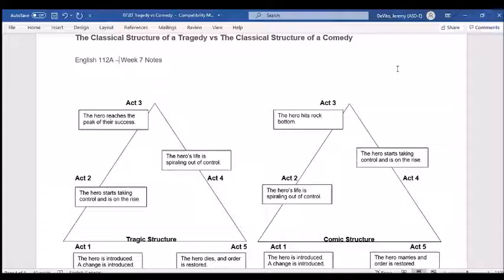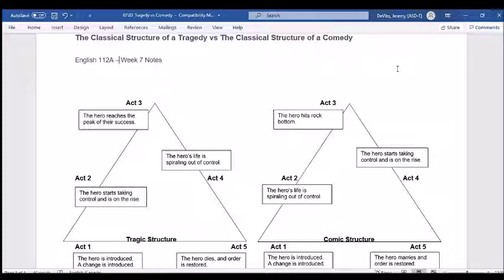Okay, guys, so I want to take a little bit of time to just talk about the structure of a tragedy and a comedy, a classical tragedy and a comedy, which is like if we think back to Shakespeare and the way that he wrote plays. And the reason why we want to look at the way Shakespeare wrote plays is because Tennessee Williams is really playing off of that. Tennessee Williams is using that structure. He plays with it, he changes it, but he definitely uses it.